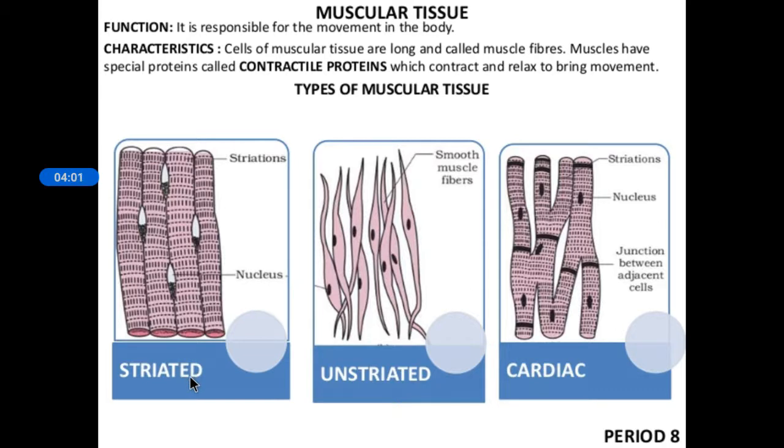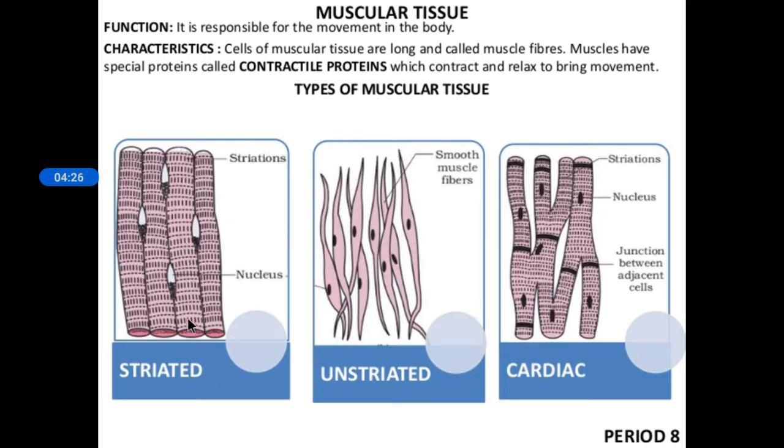They are also known as voluntary muscles, striated muscles, and also skeletal muscles, because they are attached to bones to help in body movement. So this is about the striated muscles. How do they look?